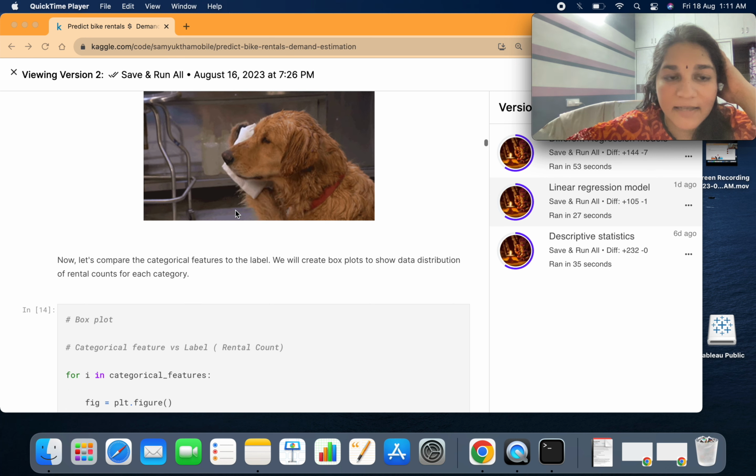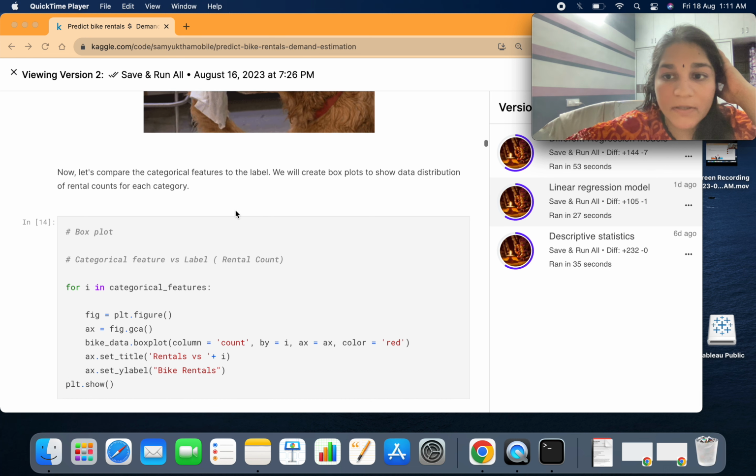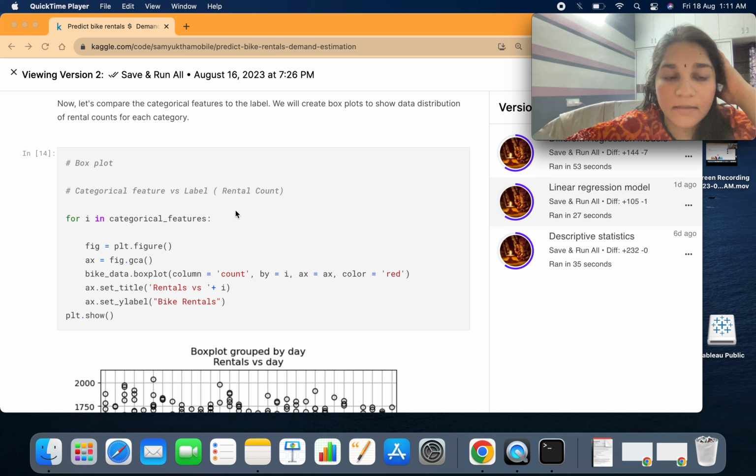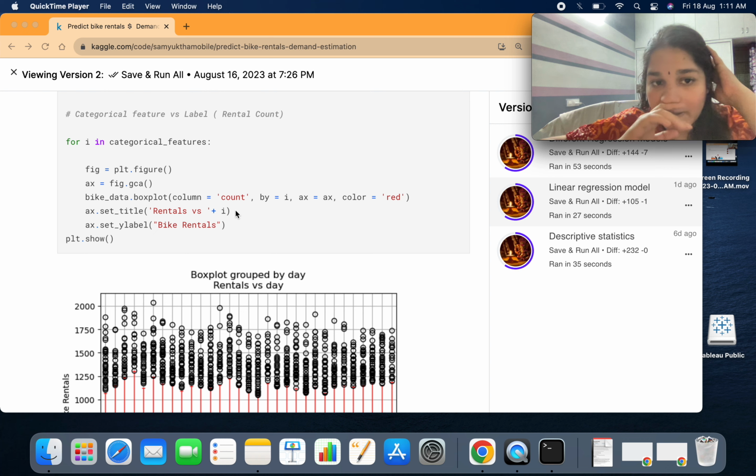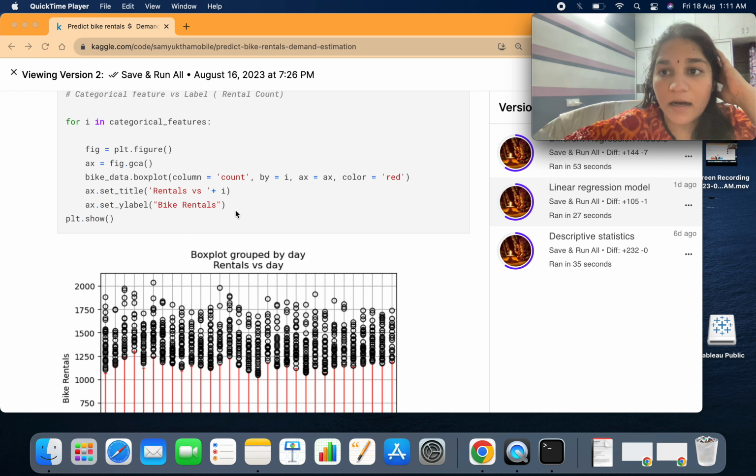I'll actually change the settings for my notebook, because this notebook features only exploratory data analysis, and I have included a basic linear regression model. I've also tried other regression models. I will make a new video so that you can see what kind of regression and different tree-based models I have used to estimate the bike rentals.